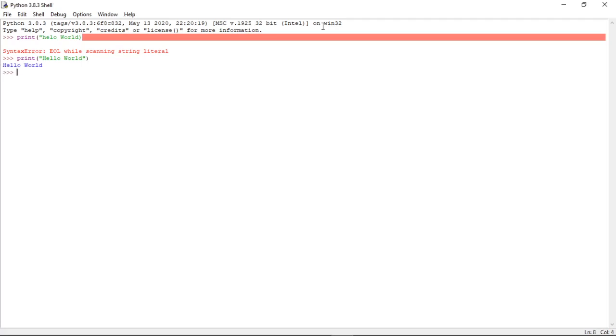Now if you want to add 4 and 5, you can do 4 plus 5, and it will give you 9. If you want to multiply 3 into 4, you can perform multiplication this way, 3 into 4, and it will give you 12. If you want to perform an exponent, you can do it this way. Look, 3 to the power 4 is 81.